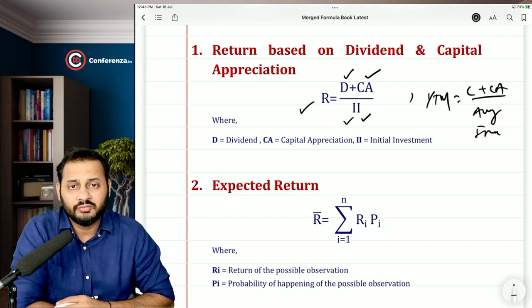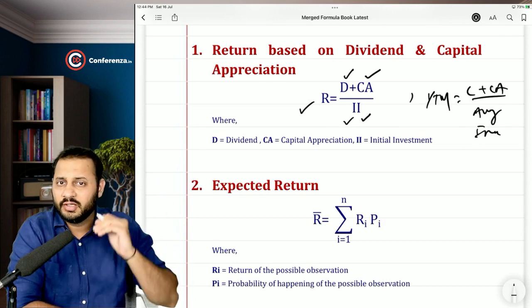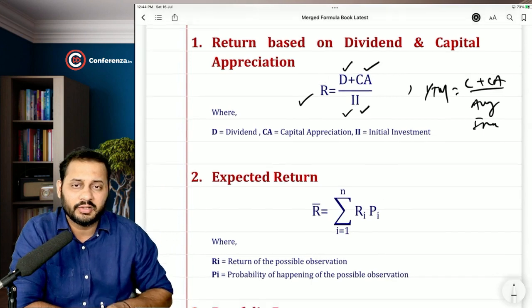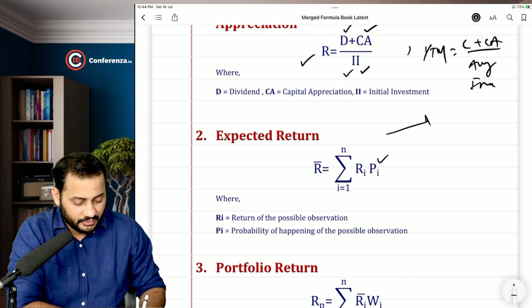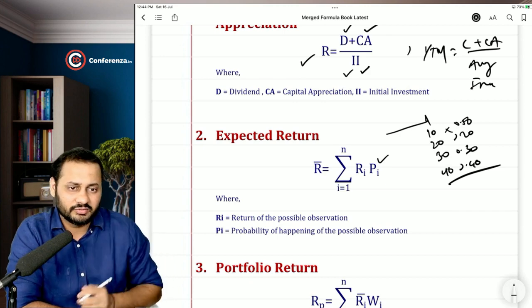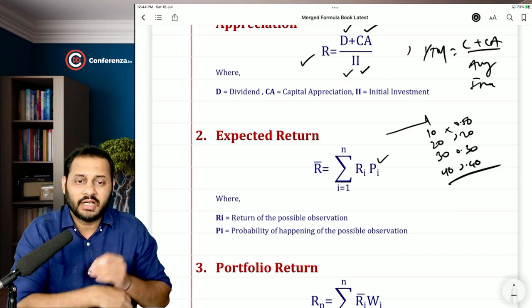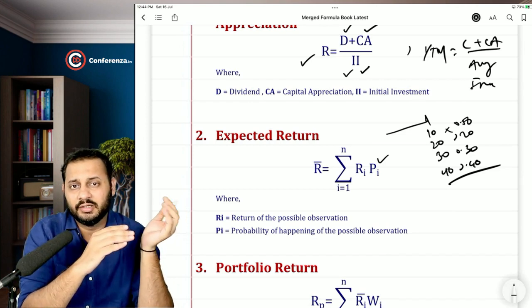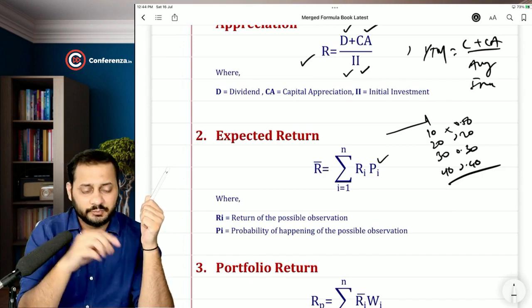So this is the basic formula for calculating return of any investment: return in the numerator divided by investment in the denominator. But when there are multiple probabilities attached to the possible return, so let's say after 1 year, the return on my shares can be 10%, 20%, 30%, 40%, and there are different chances of happening of these returns, what we have to do is multiply the return with the probability. This will give us the expected return. This was again done in that lecture.